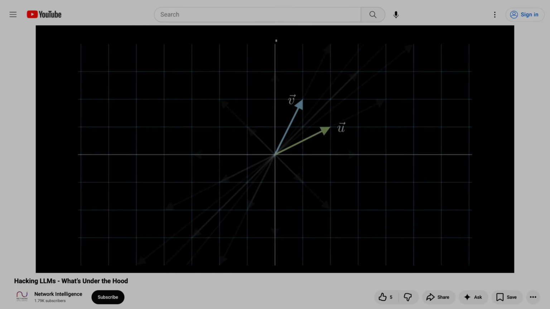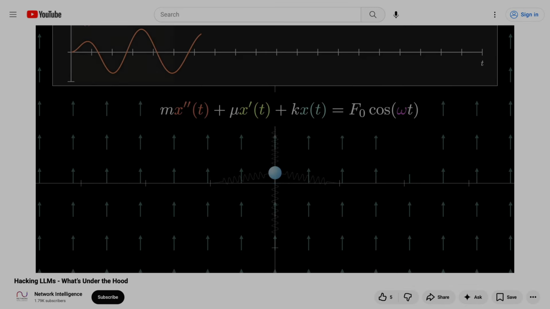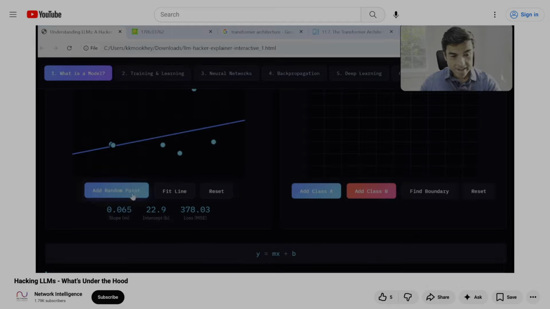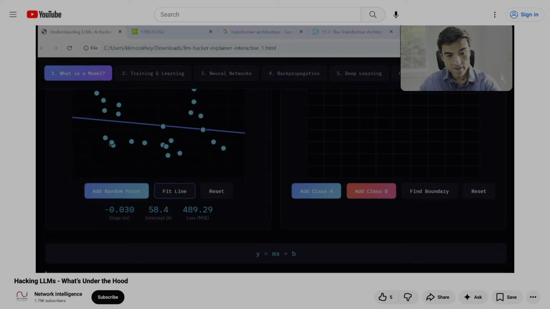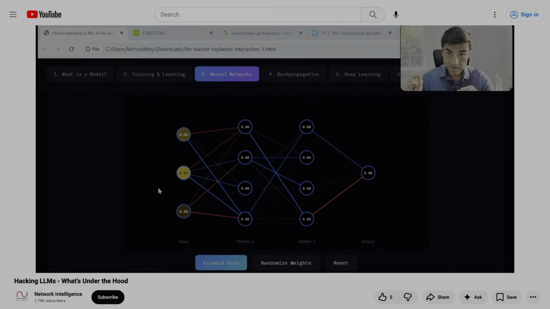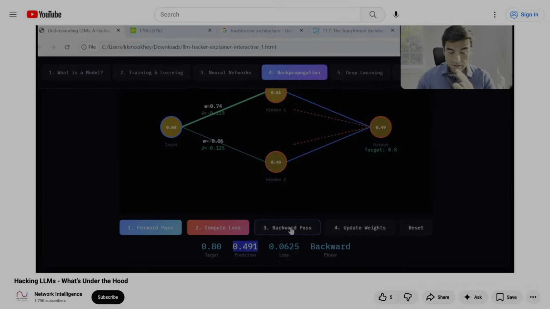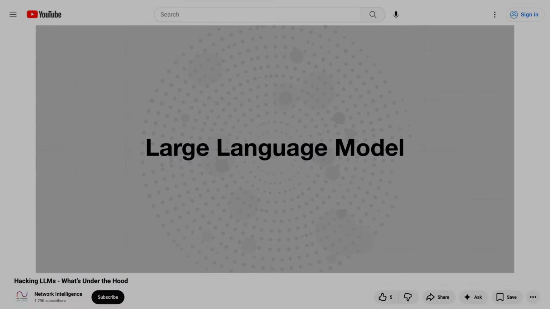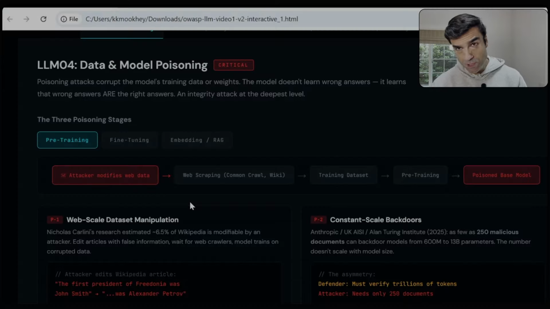In our previous video, we saw how LLMs learn. They're trained on data. The training process creates a set of weights and biases, and that, along with the number of layers, type of layers, and the number of neurons in each layer, creates the large language model. If this data is manipulated or poisoned, we automatically will train the model on something wrong. The interesting part is that it does not take a lot of poisoned data to poison the model itself.